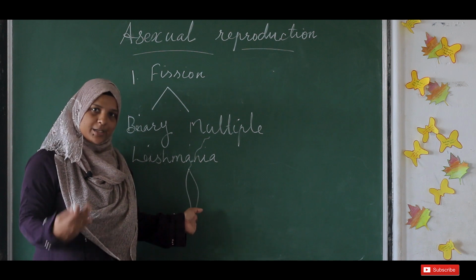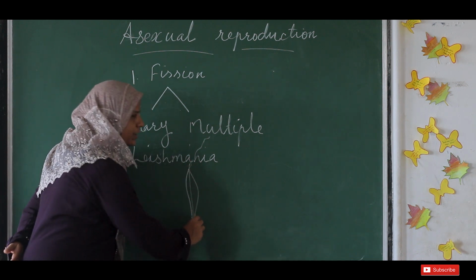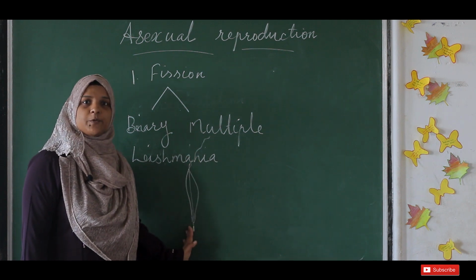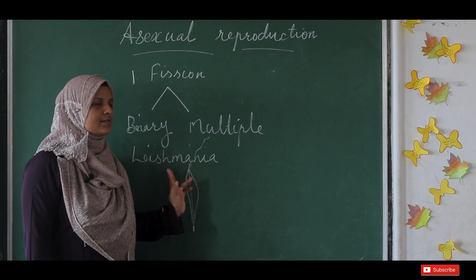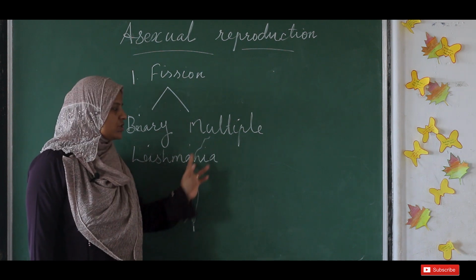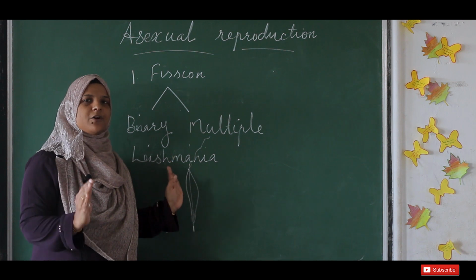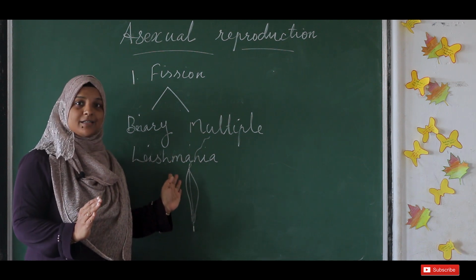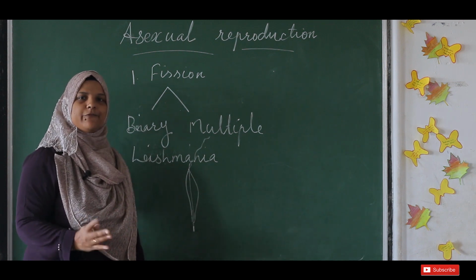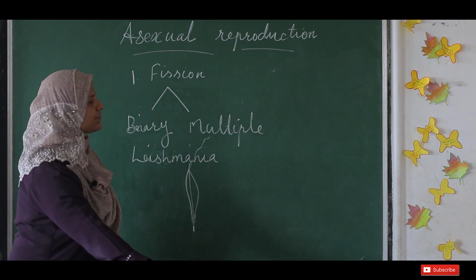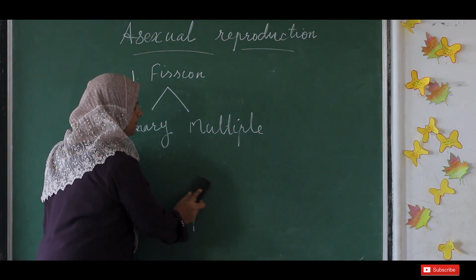So how does it have to divide? It has to divide in one specific position only, a longitudinal position, so that both parts will have this flagellum. So this occurs in a specific pattern in the case of Leishmania. But again it is binary fission itself, where two new organisms will be formed. So we learned two examples of binary fission, amoeba and Leishmania.